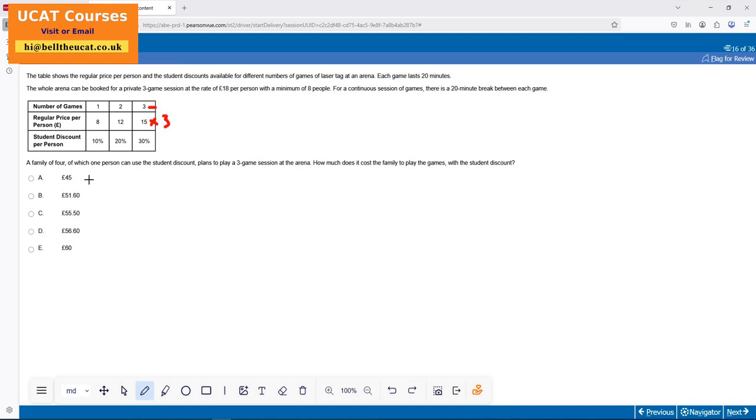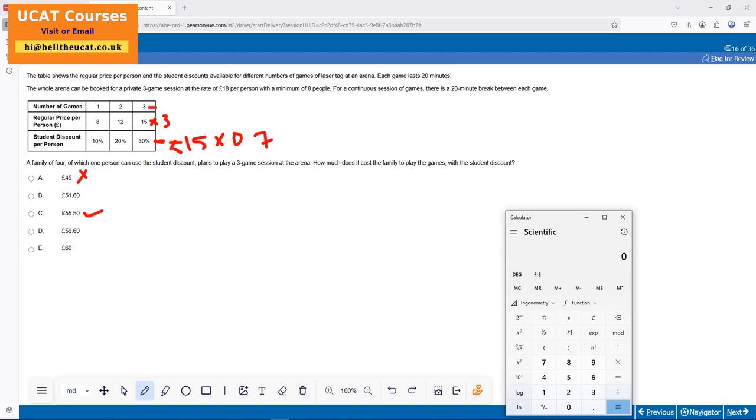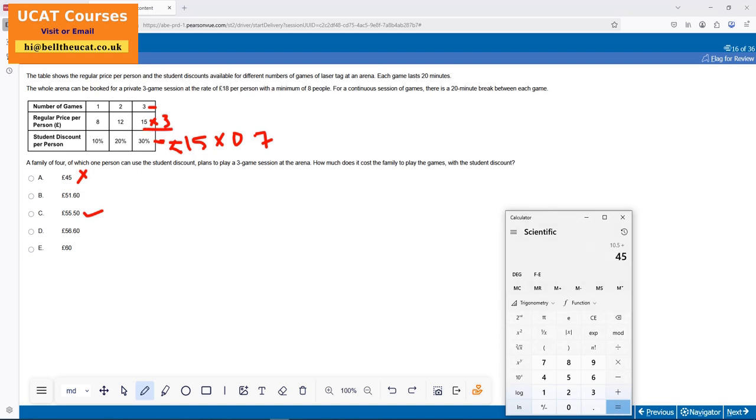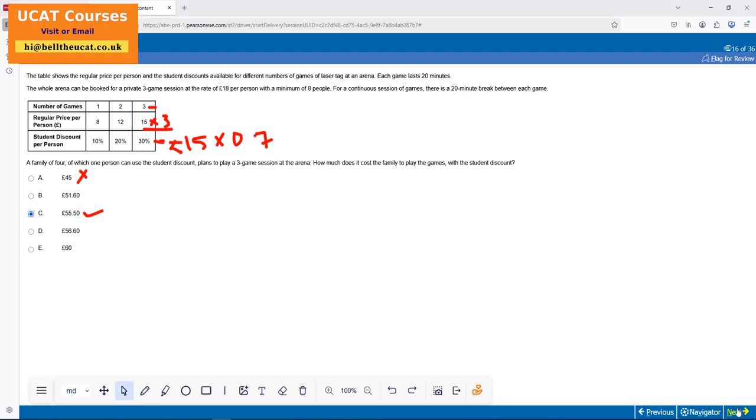I do have 45. Can't be this option. And then the 4th student only pays. He gets 30% discount, means 15 times by the multiplier, 0.7, 10.5. 45 plus 10.5, 55.5. Boom, there we go. Just do it. 15 times by 0.7 because he got 30% discount. Next, 15 times by 3, do I have 45? There we go. So that was my option. 55.5. It's just about mental maths.